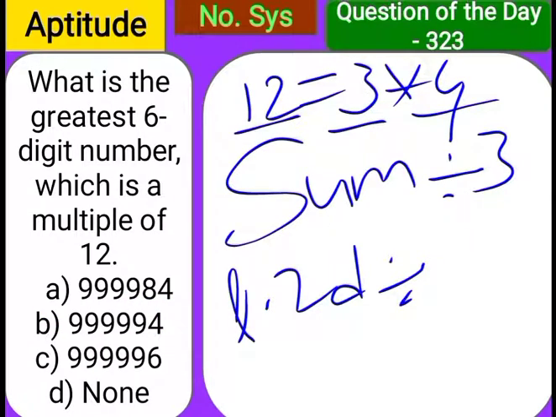So B is not divisible by 4 either. Now coming to C, all are 9s. At the end we have 6. 6 is divisible by 3, okay, the first condition is satisfied. But what about 96? The last 2 digits are 96. Is 96 divisible by 4? Yes, 96 is divisible by 4. So option 1 is satisfied, option 2 is satisfied. They are asking for the greatest number. Here we have 84, here 96. The greatest number is 96. So our answer is C. No need to calculate.